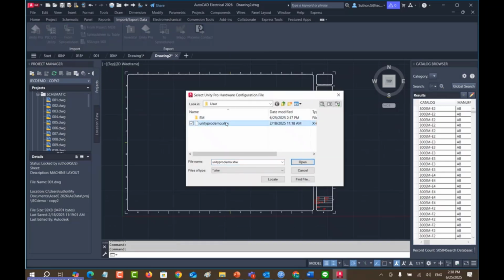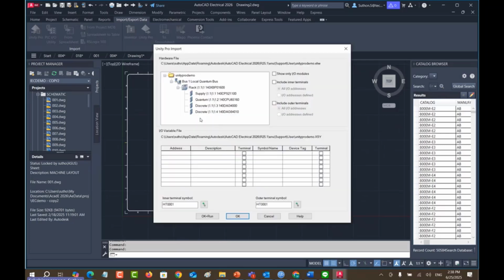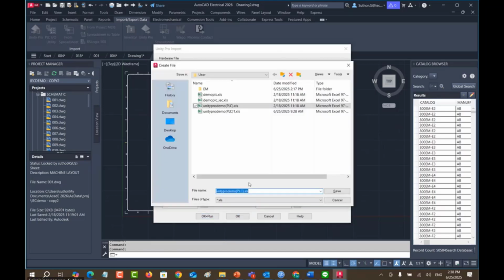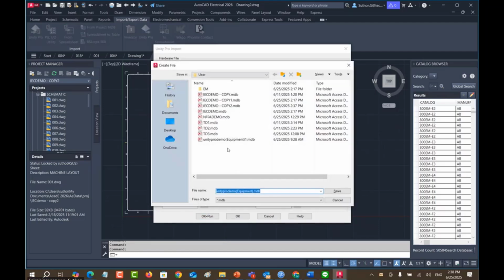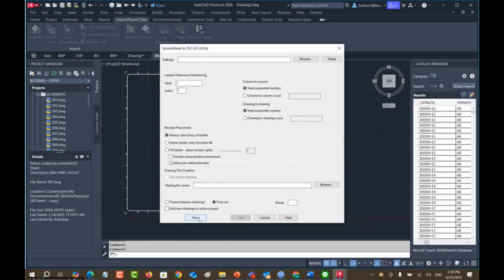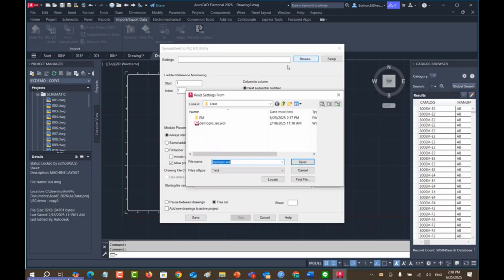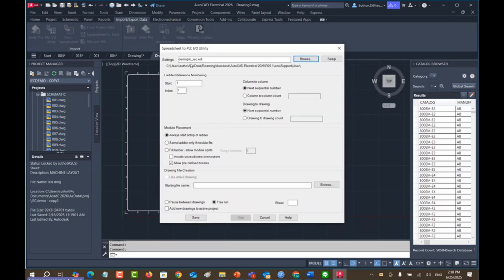I read the information. The system detects the information inside, and I want to create. Okay, run. And I create this one, PLC2, save, and create the database to save. Here we go. We can browse the template.